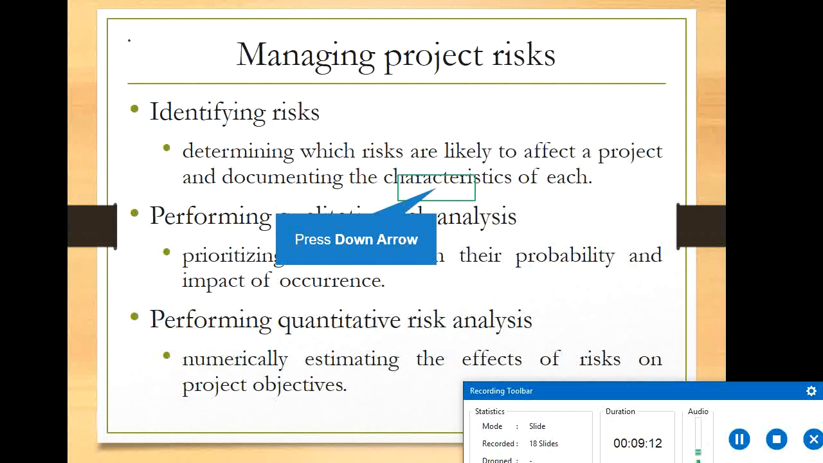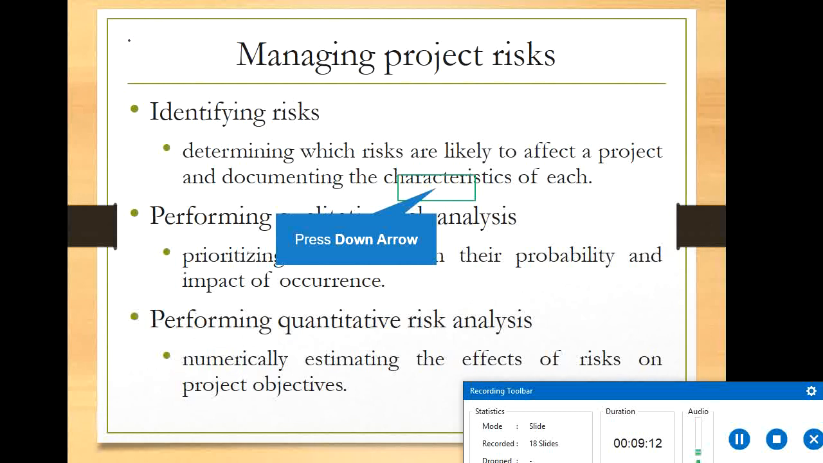Then performing qualitative risk analysis, prioritizing risks based on their probability and impact of occurrence. Suppose, for example, there is a possibility of rain every evening. Then when you are traveling on a particular highway, you must aim to reach a certain destination before the rain starts. Otherwise, you may be held up in rain. Also, certain places in PNG have hard terrain where landslides and road damage are possible. So you have to look at that risk. You have to do risk analysis before you take up the project.